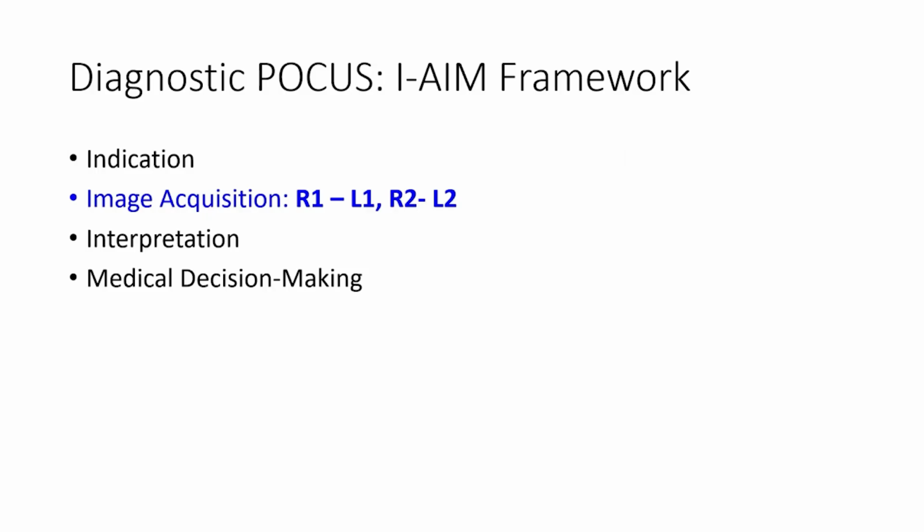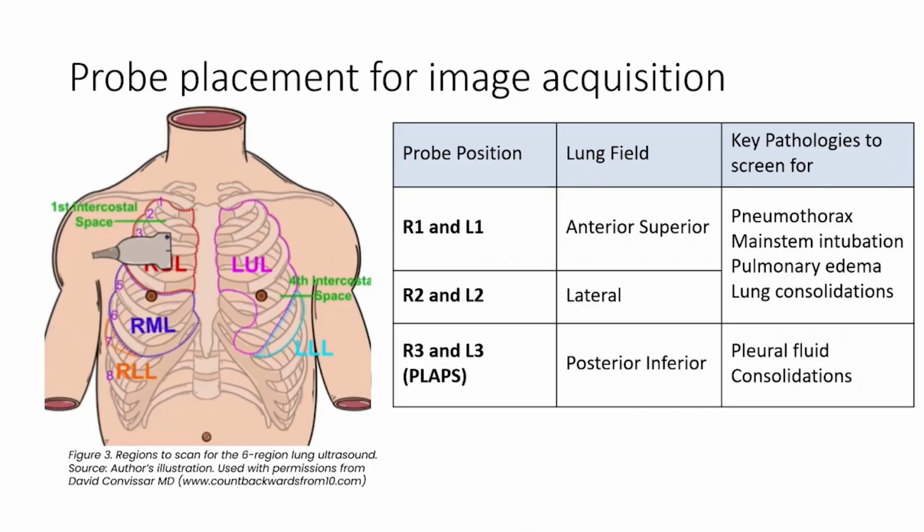Image acquisition was carried out in R1, L1, and R2, L2. Probe placement for lung ultrasound is illustrated here. In this case, we are looking for a suspected left pneumothorax, which could be visualized as a lung point at L2 or L1, and comparing R1 and L1, R2 and L2 for the loss of lung sliding.